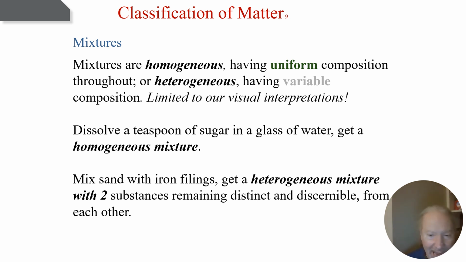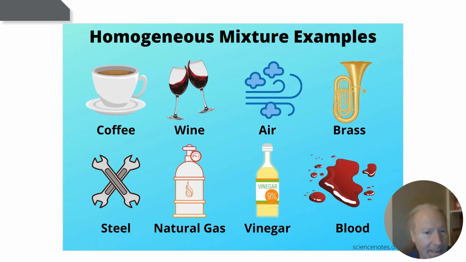But if we took the sand and the iron, poured them into one container and mixed them up, we could see what looks like sand, which is tan in color, and we could see what looks like iron because it's black. So we would end up having a heterogeneous mixture, where two substances remain distinct or discernible to our eye. So, some examples of homogeneous mixtures before we get to heterogeneous.